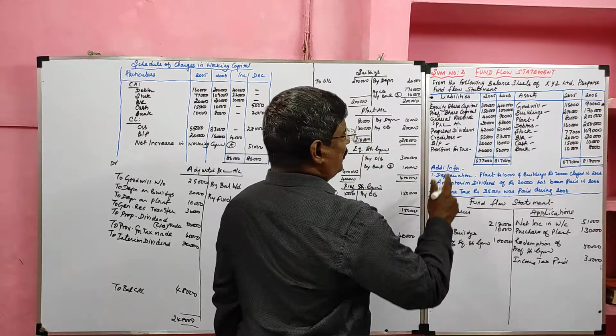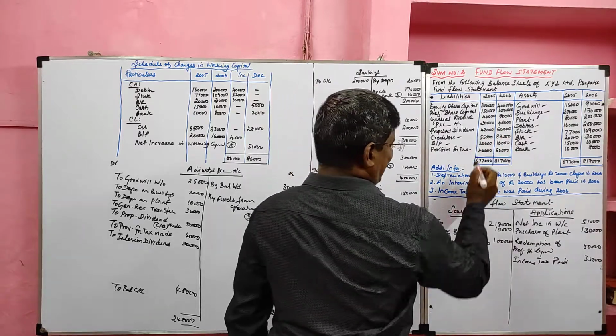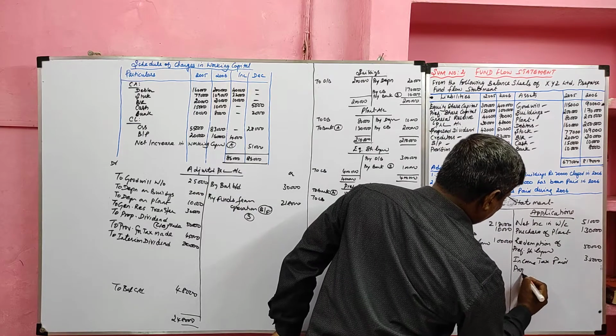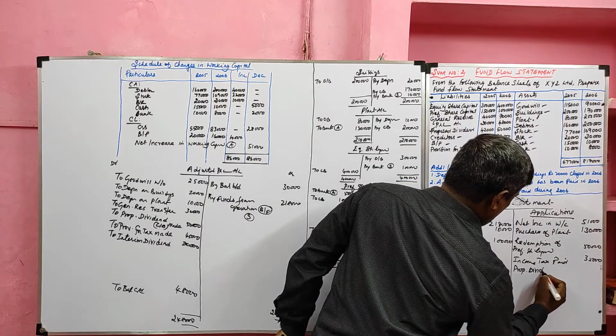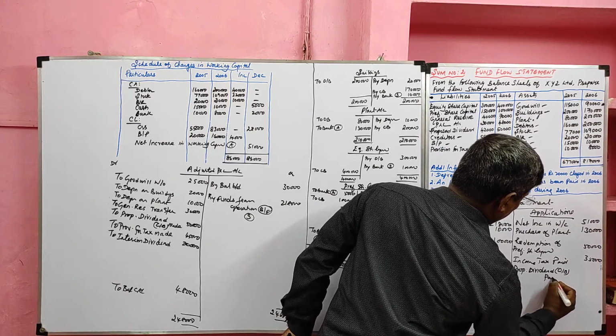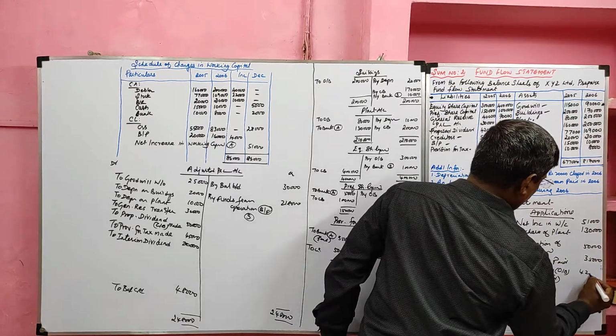Then I said the provision for proposed dividend, the opening balance will be recorded in the application side of the fund flow statement, because it is assumed that it was paid. Its value, how much? 42,000.